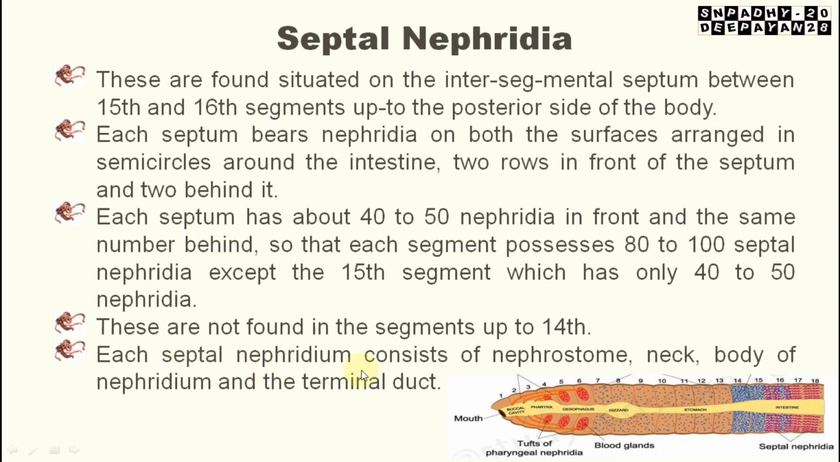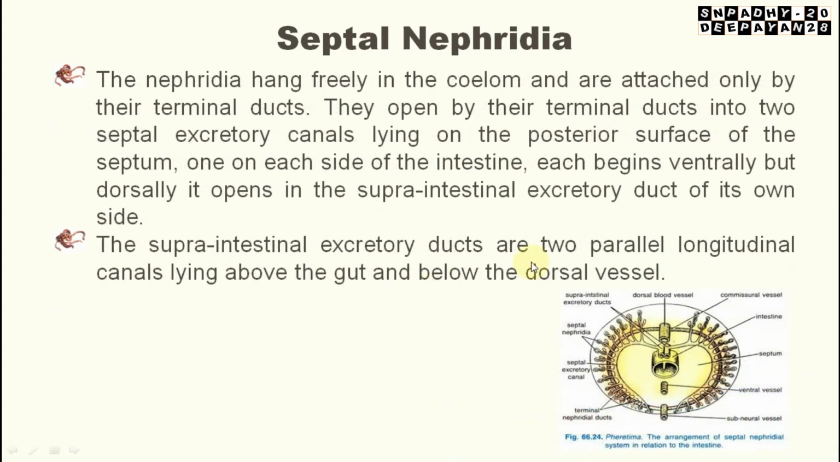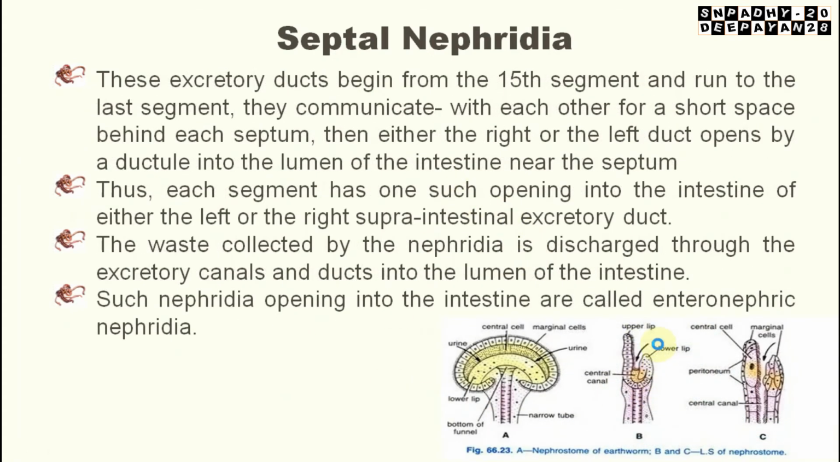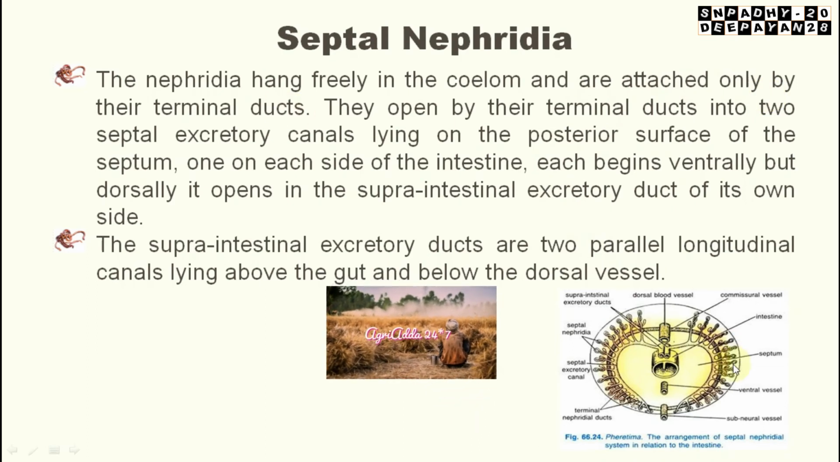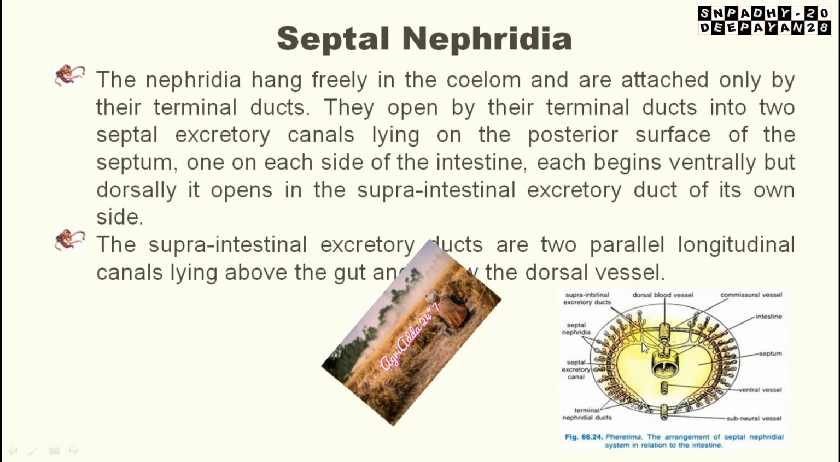And each septal nephridium consists of a nephrostome, neck, body of the nephridium and the terminal duct. We'll discuss these here. The nephridia hang freely in the coelom. Here you can see they are hanging freely. These are the septal nephridia and are attached only by their terminal duct. Here is the terminal duct that is attached.